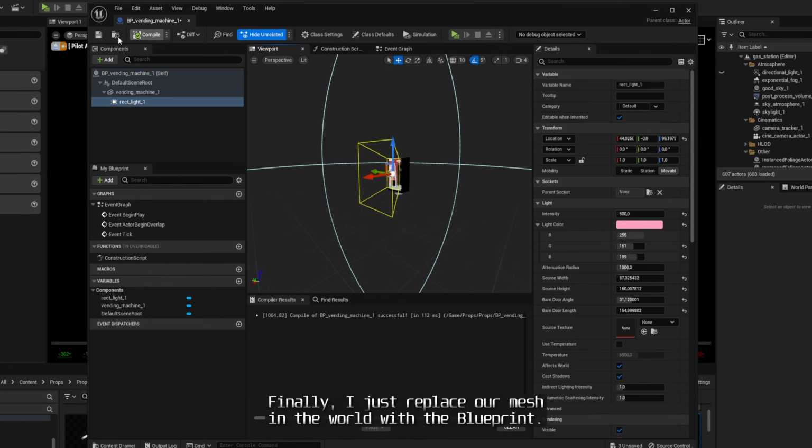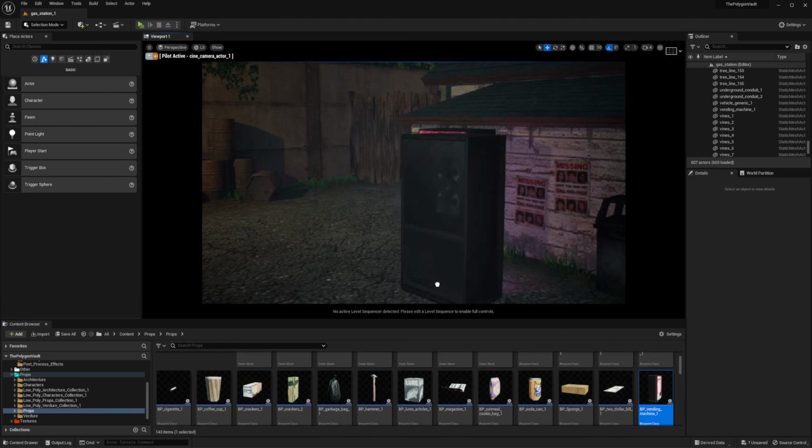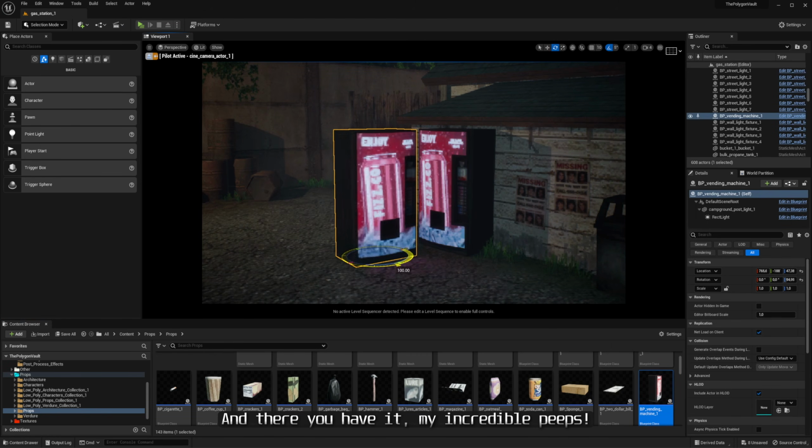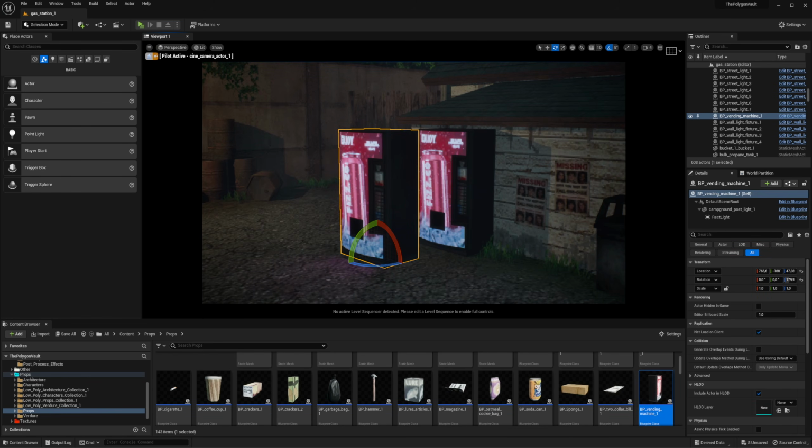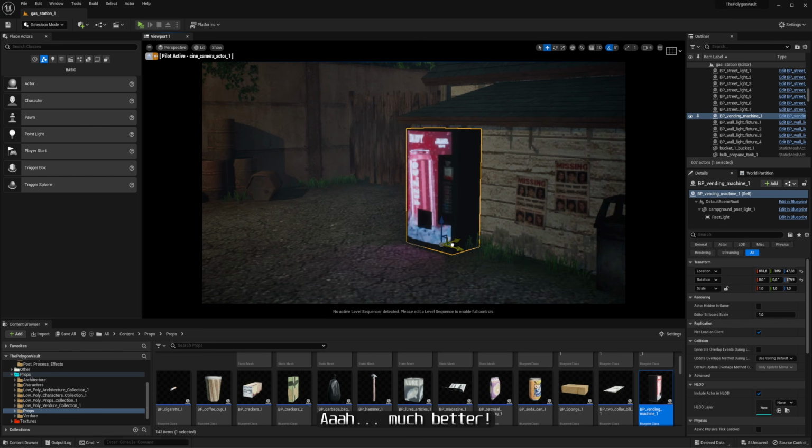Finally, I just replace our mesh in the world with the blueprint. And there you have it, my incredible peeps. Oh, much better.